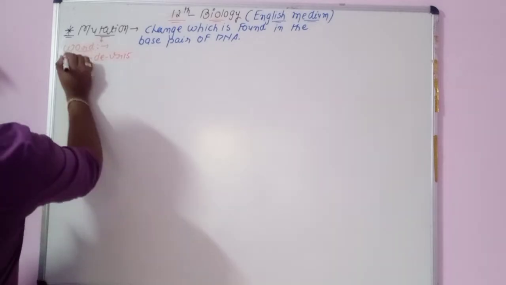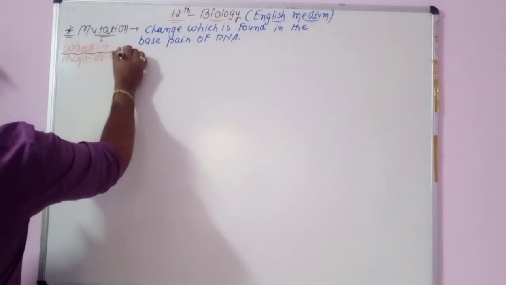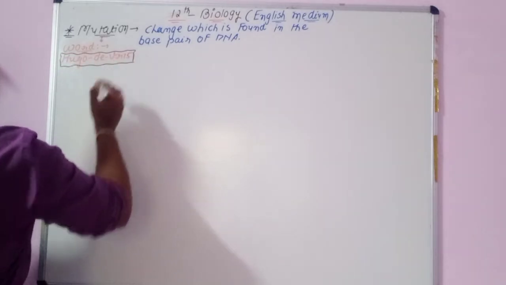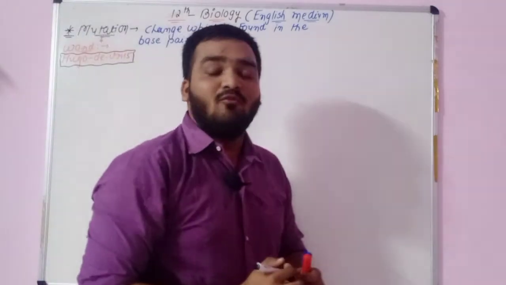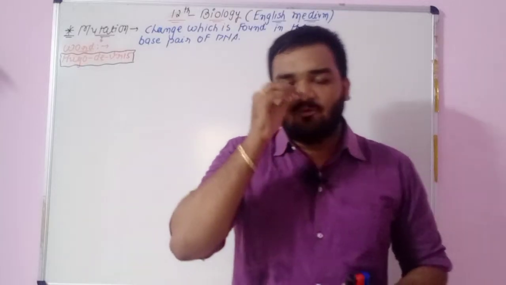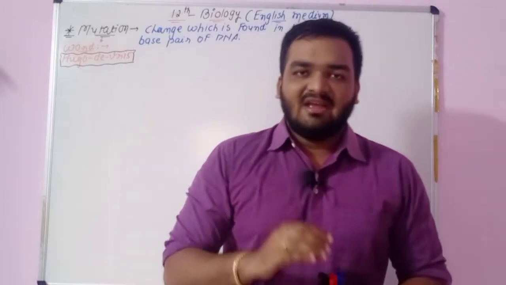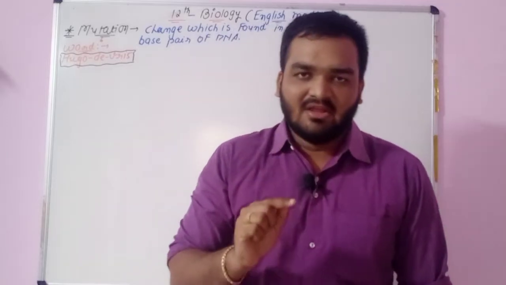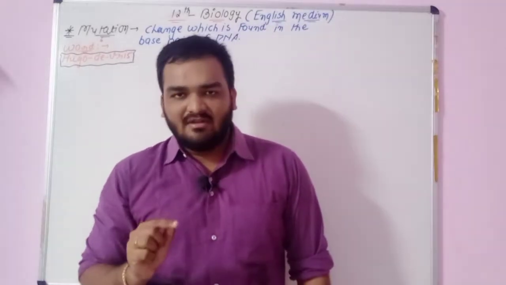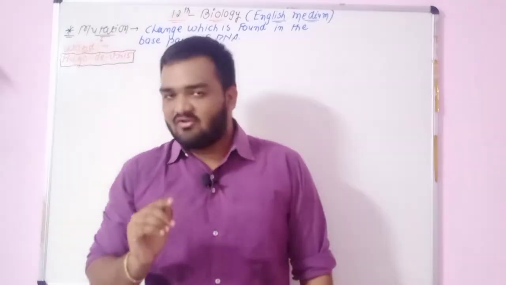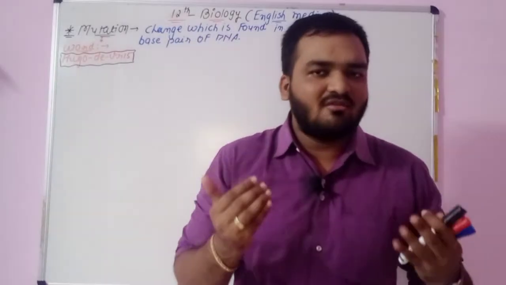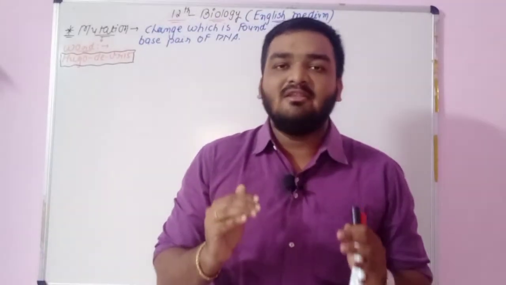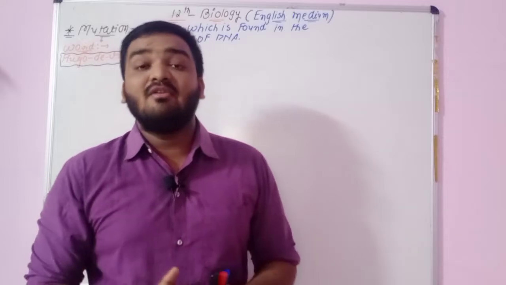See, this name Utsav is not there in your textbook in chapter number 5, but when you learn chapter number 7, which is all about evolution, there is some information on mutation, and the name Utsav is mentioned in chapter number 7. So remember that Utsav gave the word mutation. Mutation means one type of change, a change found in the base pair of DNA, meaning the sequence of DNA.